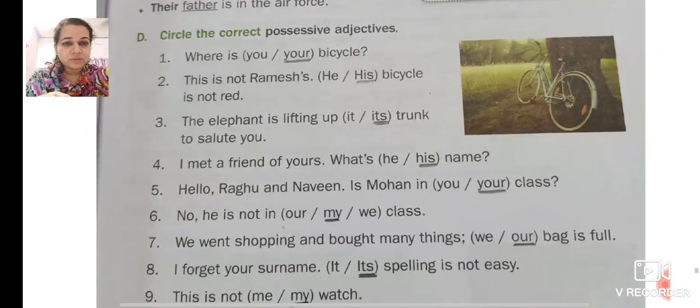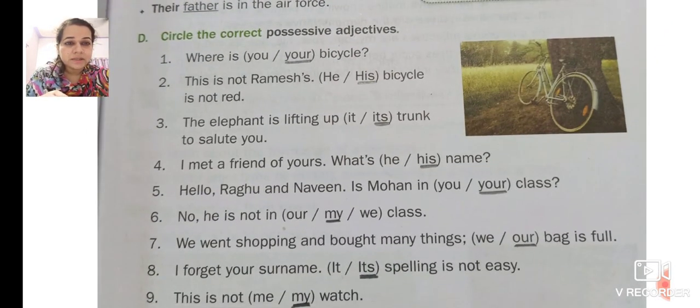Now what you have to do? You have to circle the correct possessive adjectives. Now, where is your bicycle? It belongs to you, so it is your. This is not Ramesh. His bicycle is not red.